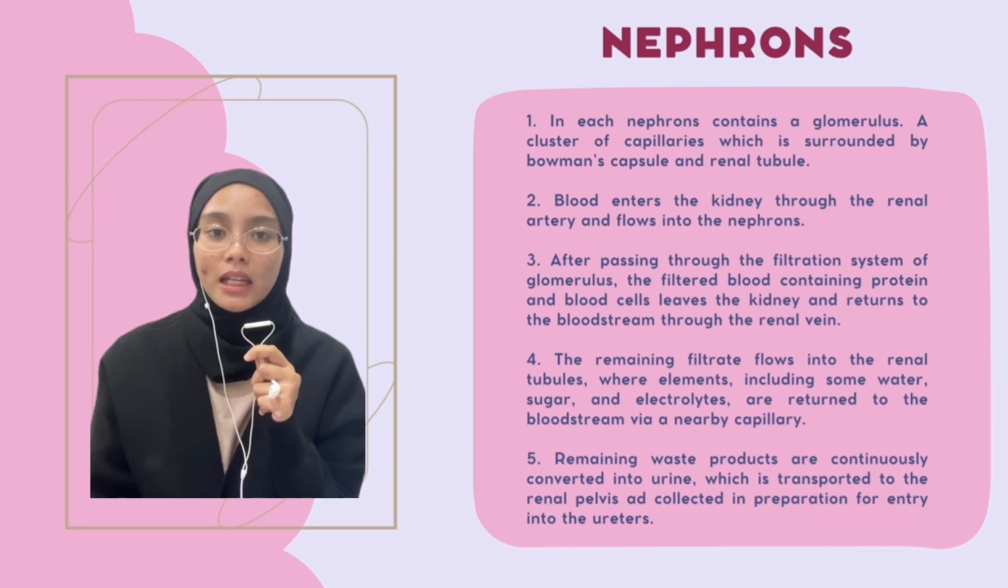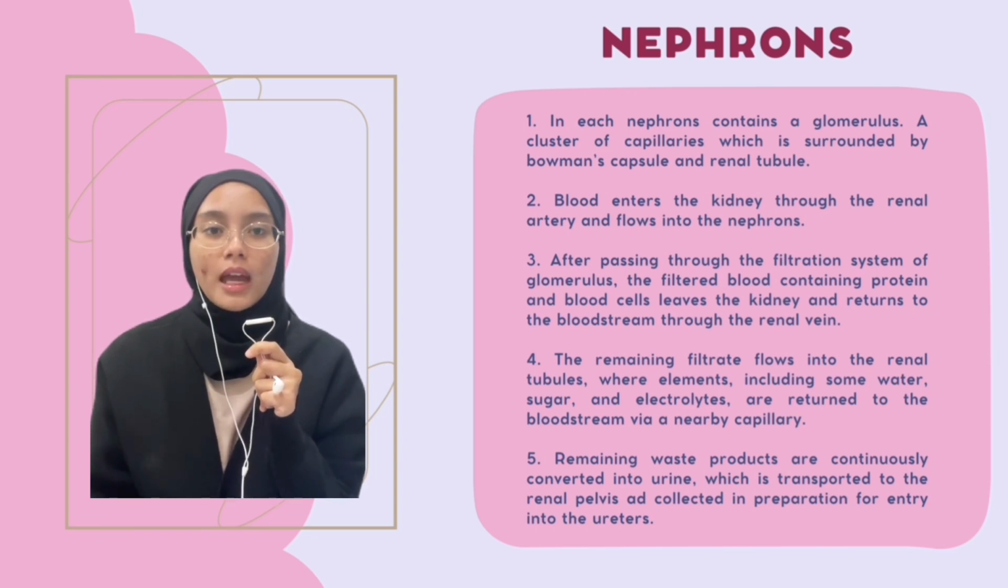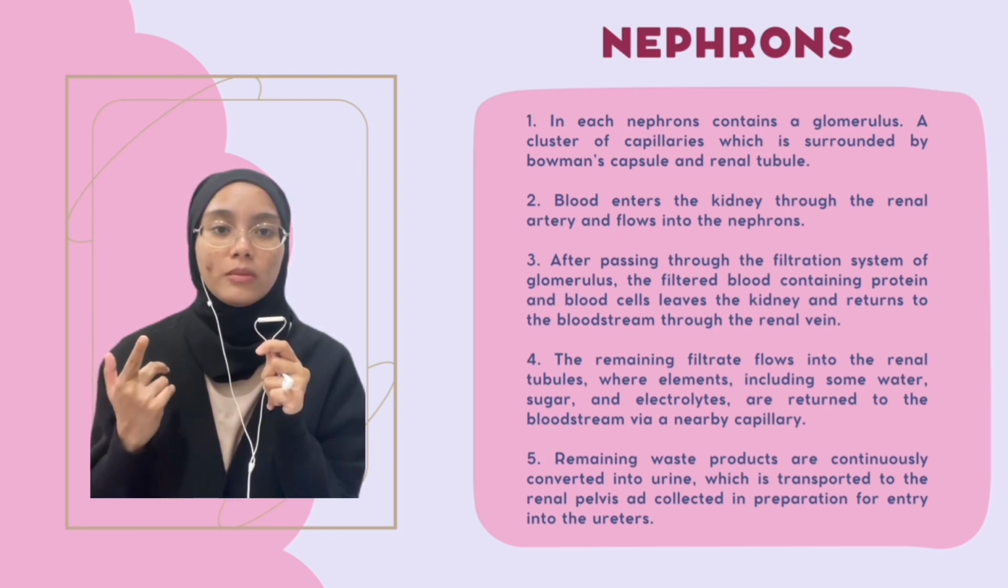Blood enters the kidney through the renal artery and flows into the nephrons. After passing through the filtration system of the glomerulus, the filtered blood containing proteins and blood cells leaves the kidney and returns to the bloodstream through the renal vein. And the remaining filtrate flows into the renal tubules where elements including some water, sugar and electrolytes are returned to the bloodstream via a nearby capillary.